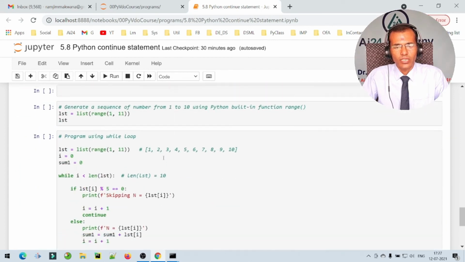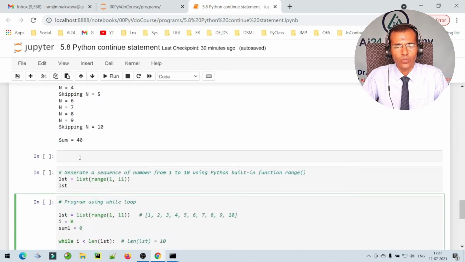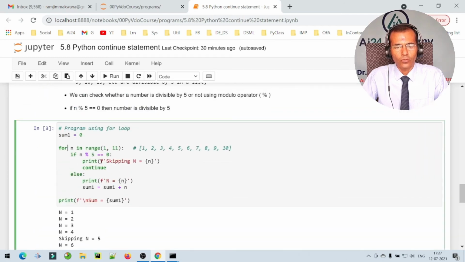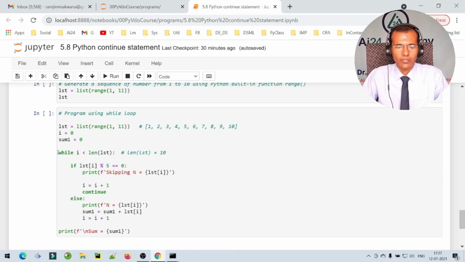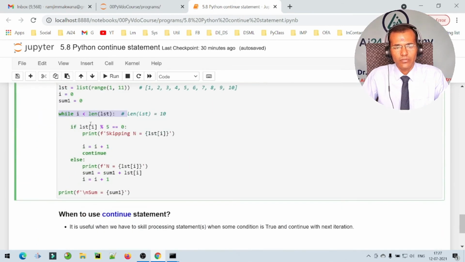Now say for example here is the same program using while loop. We are generating a sequence of numbers. We have initialized a control variable i and sum is equal to 0, and here is a while loop. In the earlier program we had a for loop, so the only difference is we are having a while loop over here. Otherwise the process is similar. Here the only thing we need is increment of control variable i, otherwise the logic is similar.